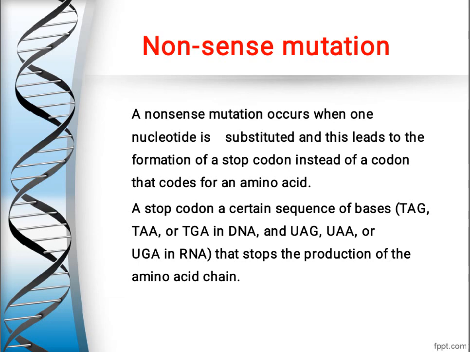So the major difference between missense and nonsense mutation is that in missense mutation, because of mutation, one amino acid will be converted or changed into another amino acid. But in missense mutation, a stop codon will not be formed, and the process of protein synthesis will continue. But in case of nonsense mutation, what will happen?